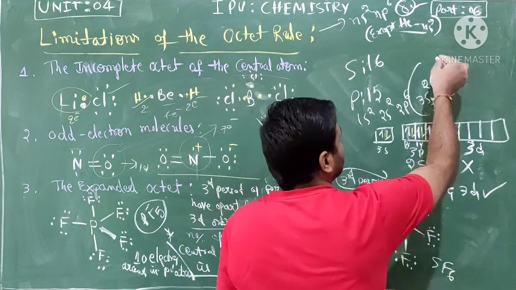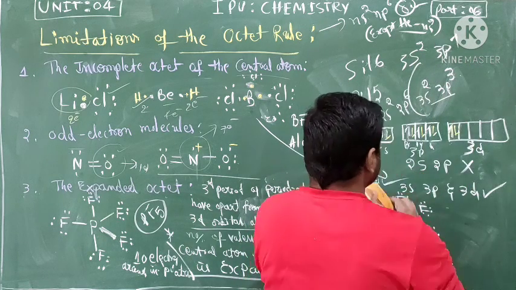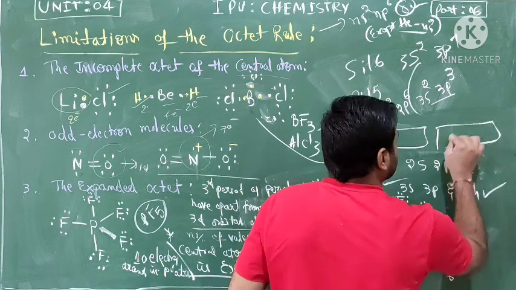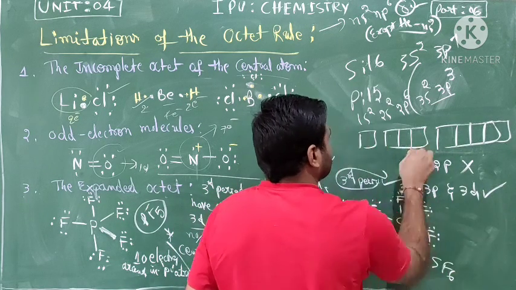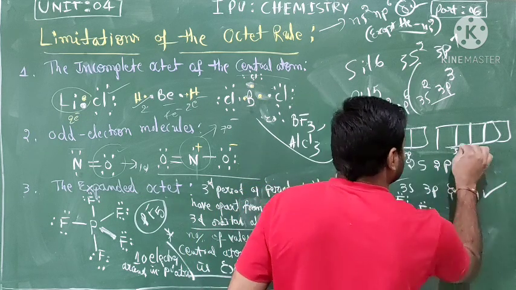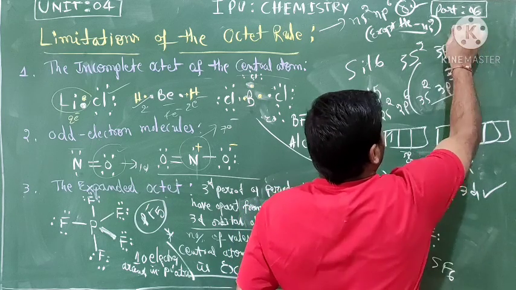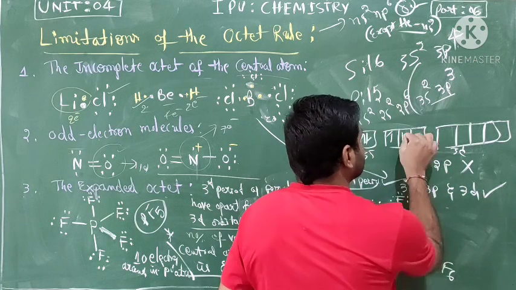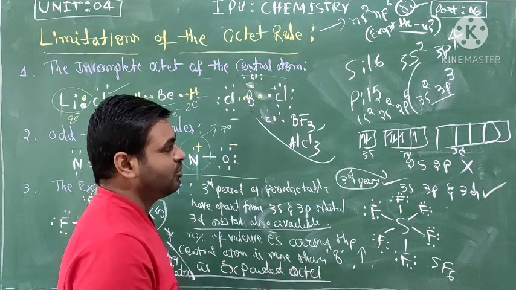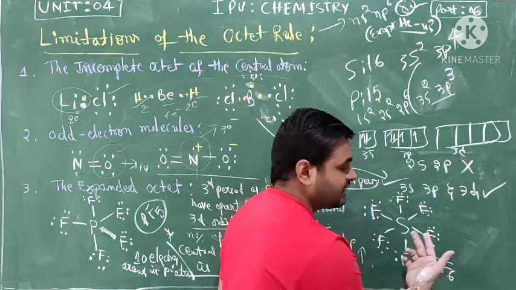The outer electron configuration is 3s2 3p4. So same as usual, 3s, 3p and 3d. This has 4 electrons: 1, 2, 3, 4. But how much capacity of availability? Fluorine: 1, 2, 3, 4, 5, 6.